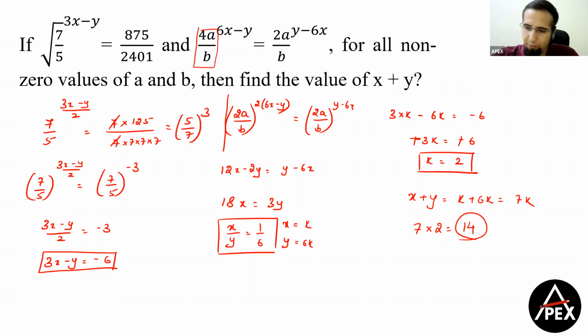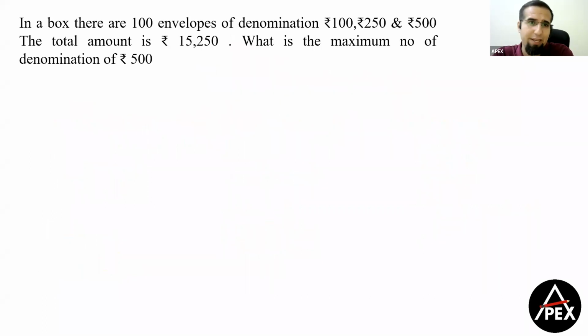Clear? So again, a very easy question from indices. The calculations were a little lengthy, but nothing too complicated was involved, and it is a very doable question in the paper. Right? Let's look at the next question here. Now, this was again a very nicely innovated question of integer solutions, or sometimes we call it special equations. Right? In a box, there are 100 envelopes of denomination 100 rupees, 250 rupees, and 500 rupees. Now, a lot of students, when they reported to me, forgot that there were 100 envelopes. They just maximized.